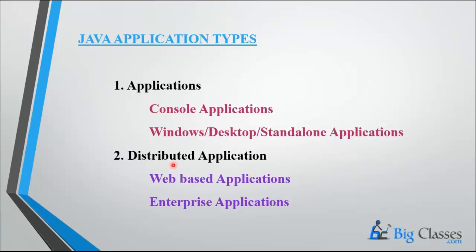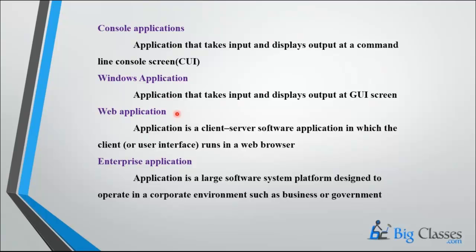So coming to the next slide, Java application types. We have two types. The first one is application, the second one is distributed application. In applications we have console. Console applications are applications running with the console screen, that is the black screen. The second type is Windows, or we'll call desktop or standalone applications. Next, web-based and enterprise applications are part of distributed applications. Console means a console screen will be there, Windows means some GUI screen will be there.